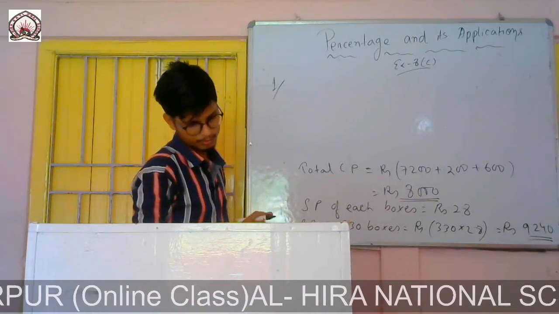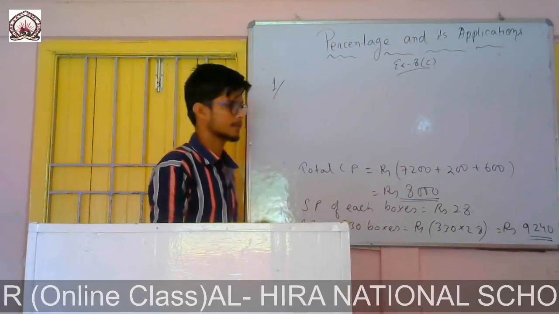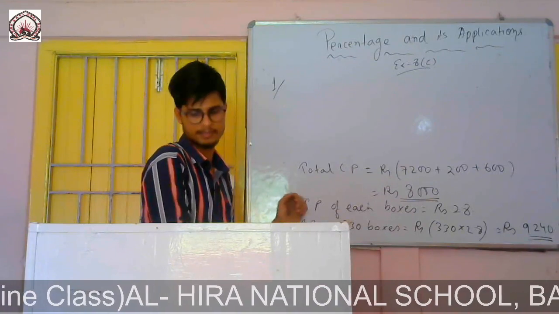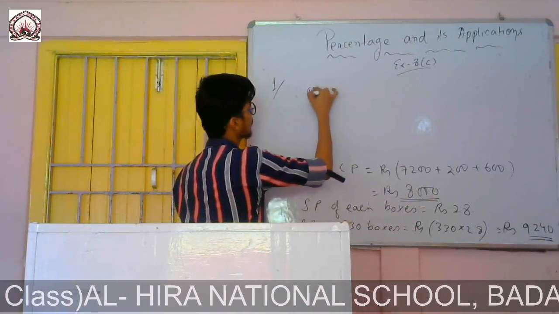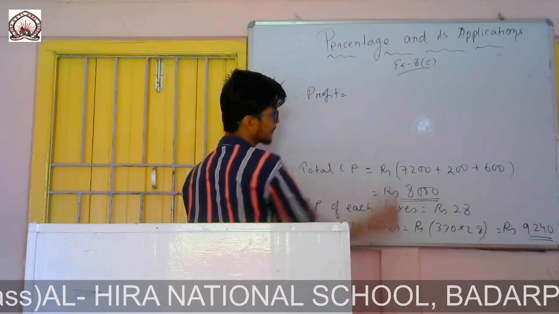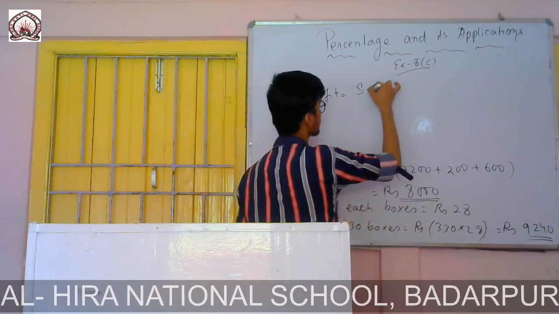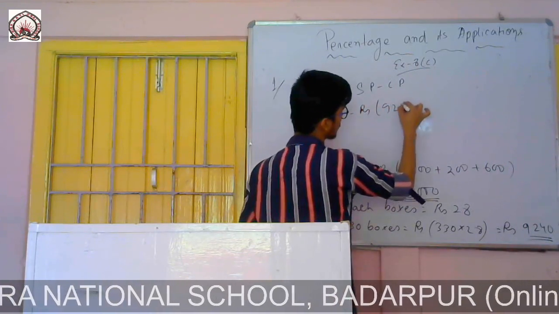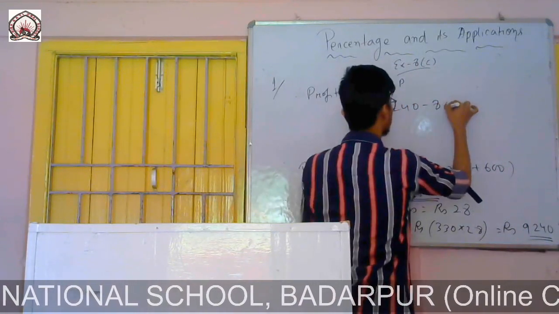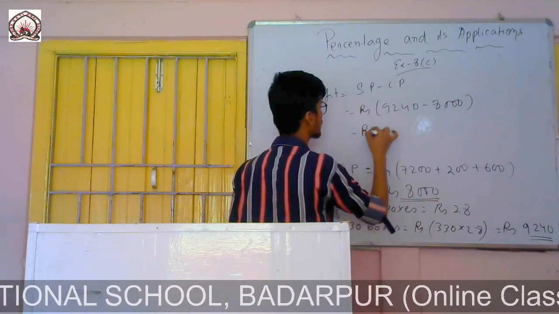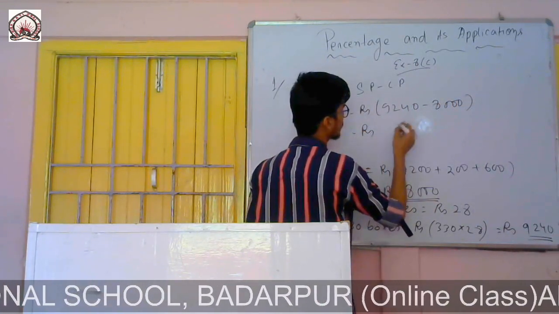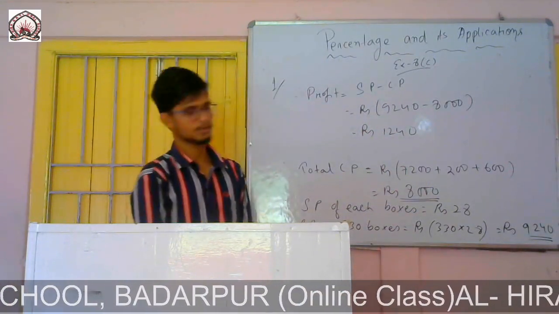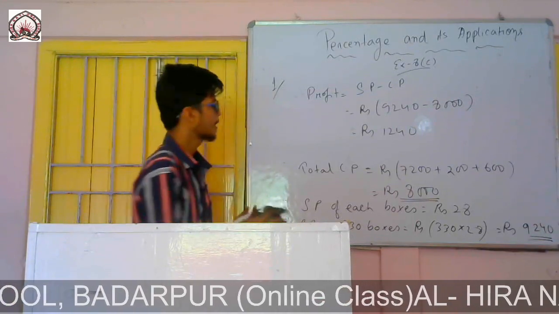But it is said, so no need to write. Find as total profit, that means they also know that there is a profit, so no need to write. Since SP is greater than CP, it is a profit, you directly find. Therefore profit equals to, profit how much? SP minus CP. SP is given rupees 9240 minus 8000, which is equals to rupees 1240. So now the question is to find profit and profit percent.